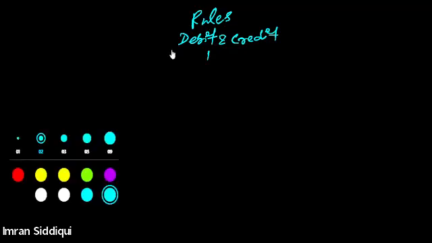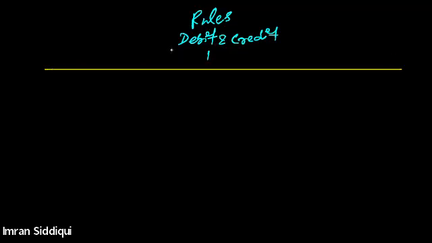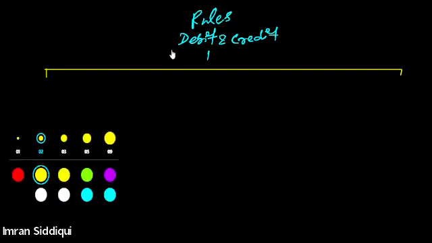Let me give you a quick recap of everything that we discussed until now. We are discussing rules of debit and credit: when a particular account should be debited and when we should credit a particular account. The rule depends upon the type of accounting we are doing, whether we are following the modern accounting approach or the traditional accounting approach. Right now we understood the rules of debit and credit as per the modern accounting approach.